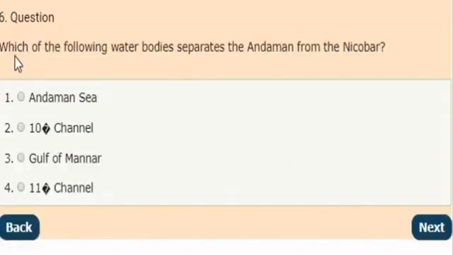Next question: which of the following water bodies separates the Andaman from Nicobar? And the correct answer is option 2, Ten Degree Channel. It separates Andaman from Nicobar.